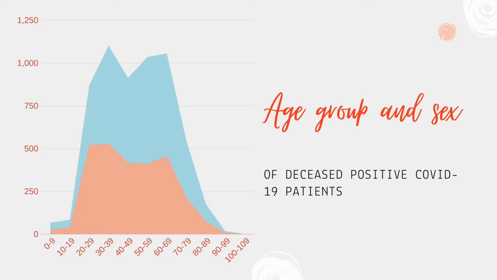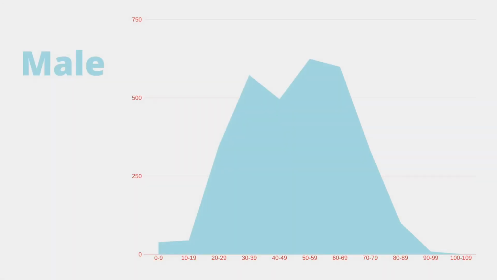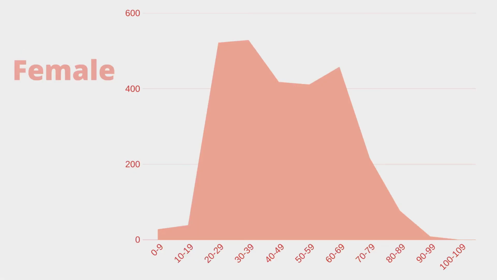Age group and sex of disease-positive COVID-19 patients. There are two classifications of patients, male and female. As we can see, most of the dead patients are males, so we can conclude that men are more vulnerable to COVID-19. Women from the age of 20 to 29 are the most vulnerable to COVID-19.